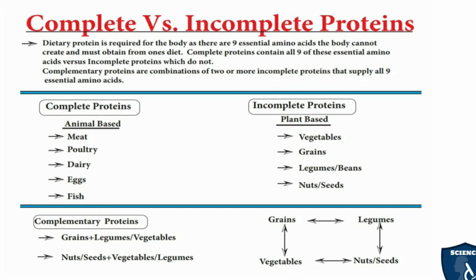Now, complementary proteins. Complementary proteins means that when you mix two or more incomplete proteins, they complement each other, so you are going to get at least some amount of essential amino acids for your body. For example, grains plus legumes or vegetables, or nuts or seeds plus vegetables or legumes. Grains, legumes, nuts or seeds and vegetables are going to complement each other.